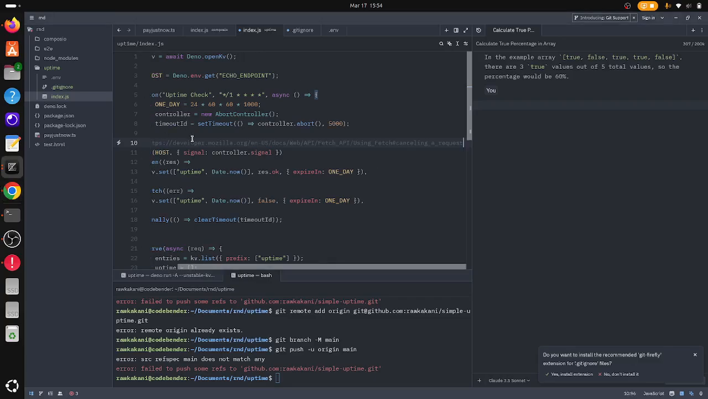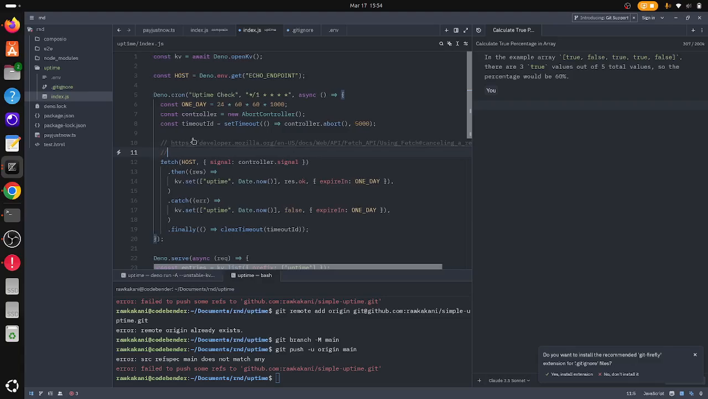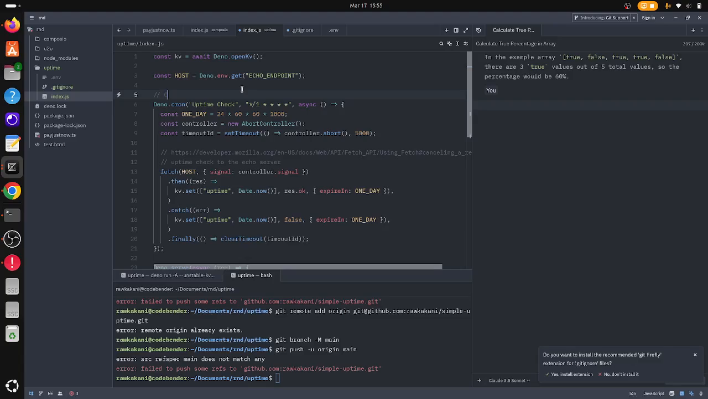This is now like an uptime check to the Echo server for now. A cron job to check every minute if the Echo server is up.